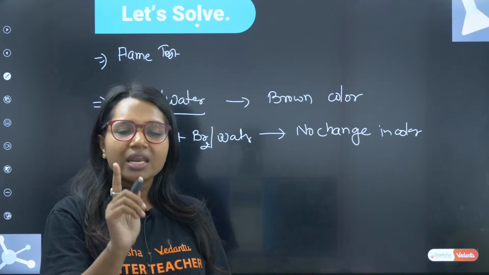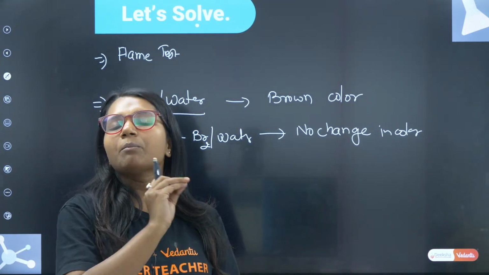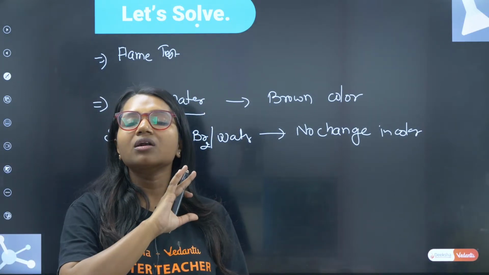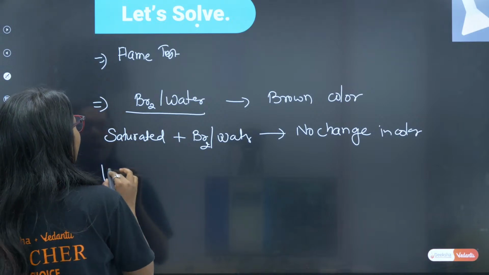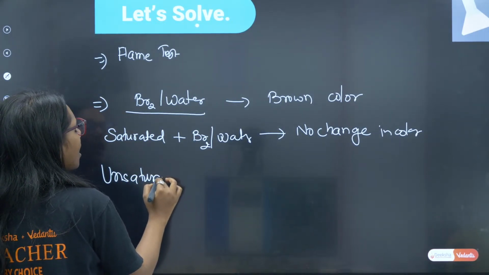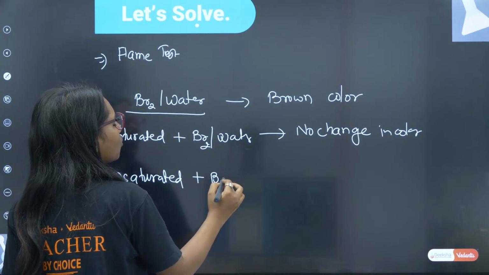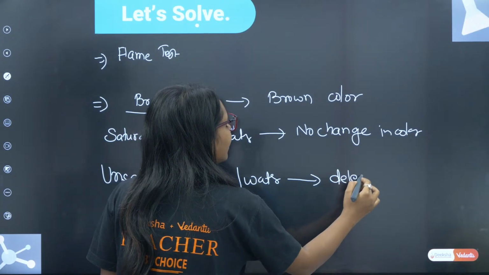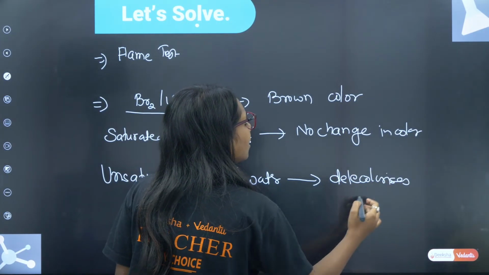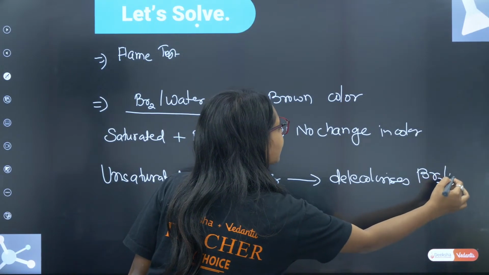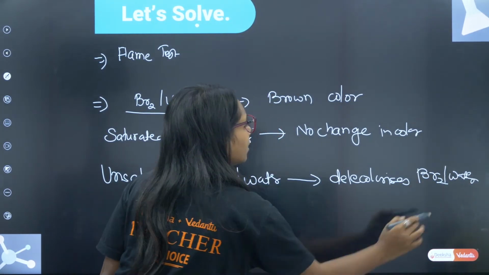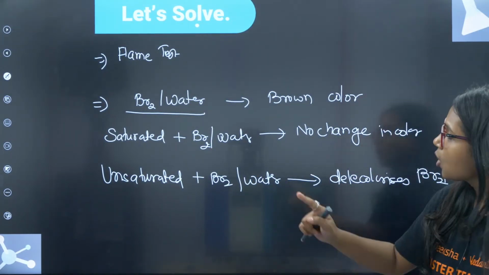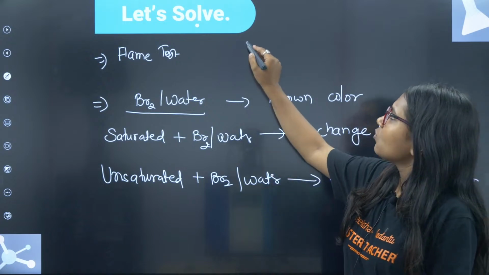Saturated compounds do not decolorize bromine water, but unsaturated compounds plus bromine water, the bromine water will get decolorized, because they will react with bromine water. Write down this if you don't know. Very good, Dhanush.